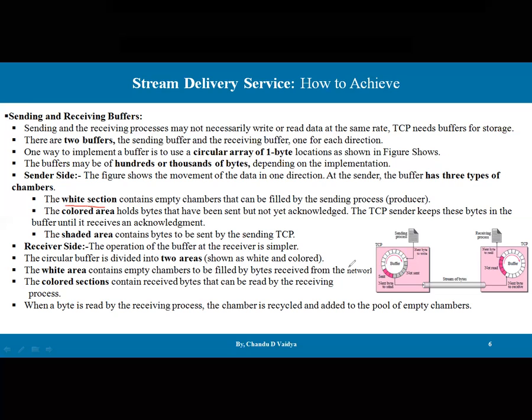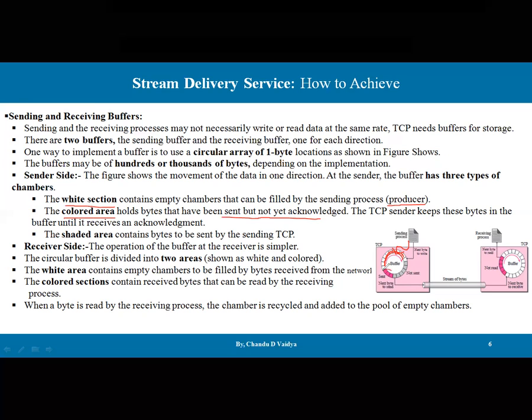The white section of the sender buffer would contain the empty chambers that can be filled by the sending process, that is the producer. Whenever messages are produced, the data will be kept in this white section. Then the colored area holds the bytes that have been sent but not yet acknowledged.